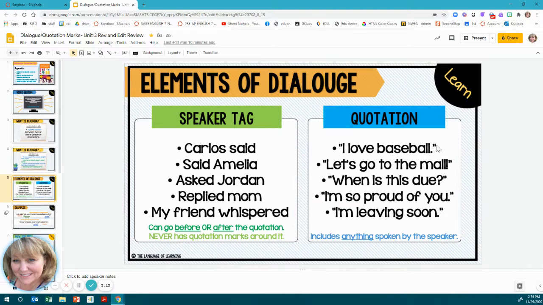Now the quotation: anything that the speaker says goes inside of quotation marks. So Carlos said, "I love baseball." See, that has to go inside of the quotation marks. "Let's go to the mall." "When is this due?" "I'm so proud of you." "I'm leaving soon." So these will go together. But no quotation marks around the speaker tag. Quotation marks around what the speaker says.